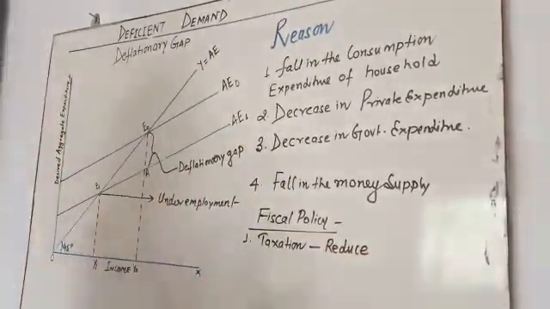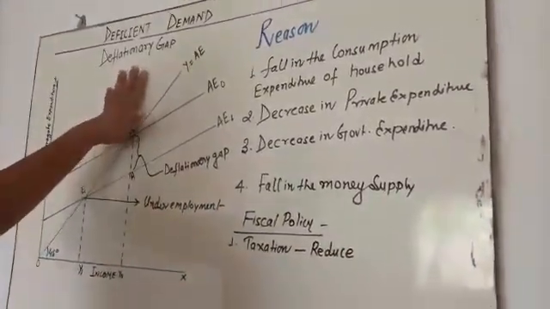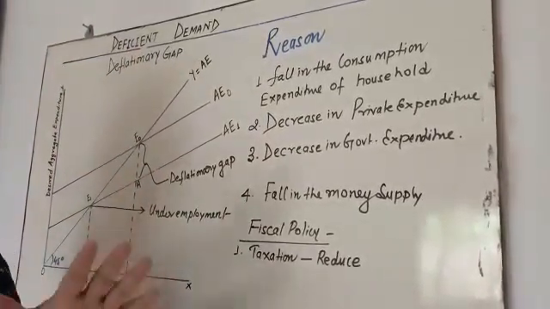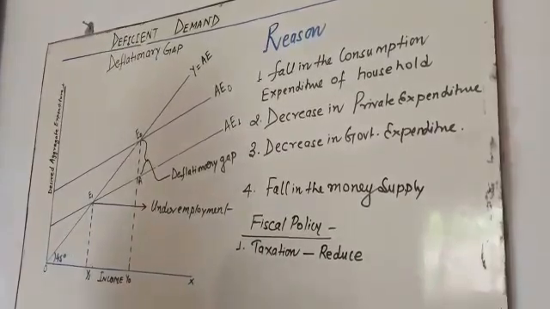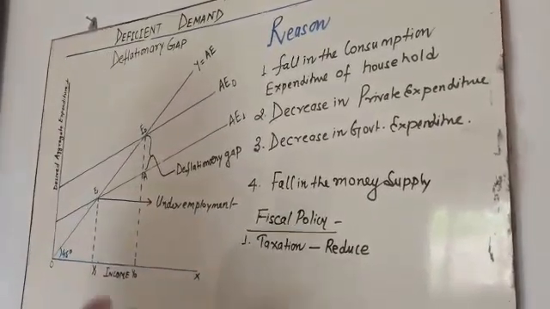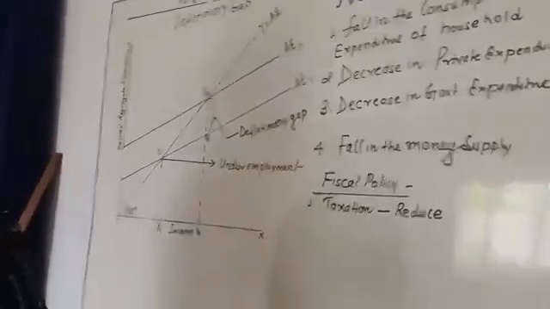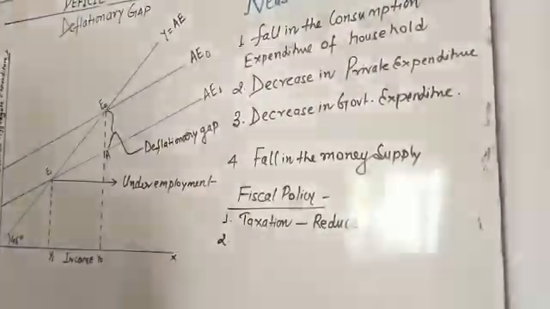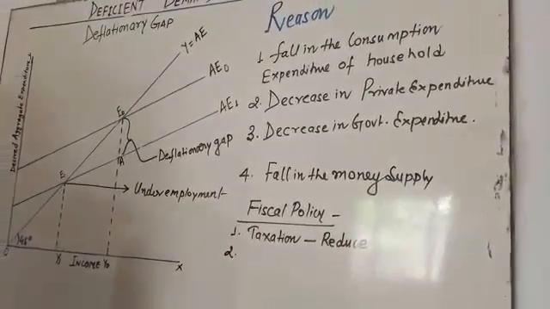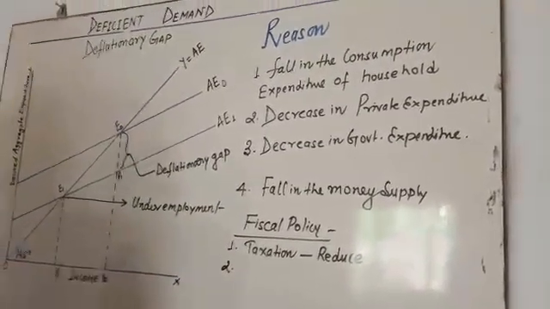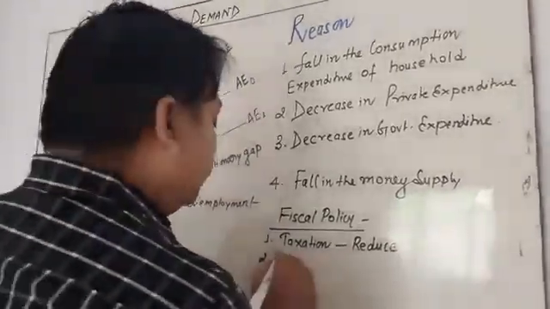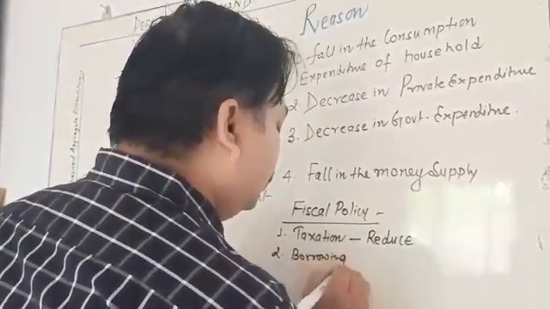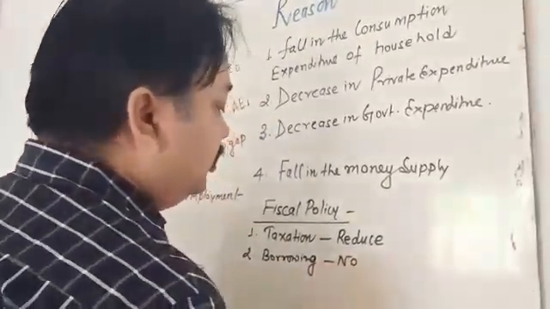Okay, here what is the situation, my dear student? Here the situation is the excess supply. In this situation, the government wants to increase the consumption of goods and services. So the government is going to reduce the taxes, both direct taxes and indirect taxes. The second is borrowing. Borrowing should be discouraged. The government is not going to borrow. No borrowing.